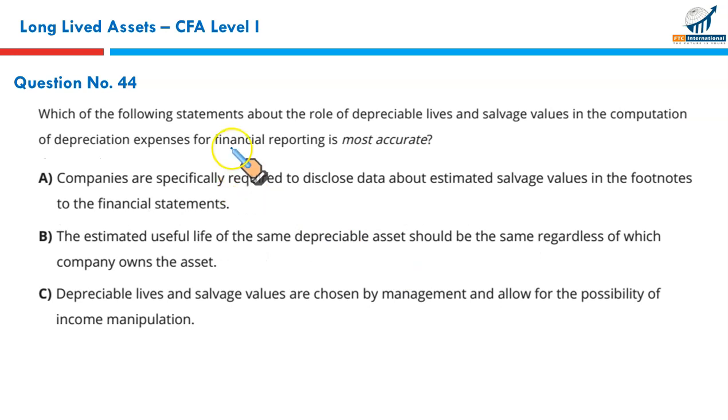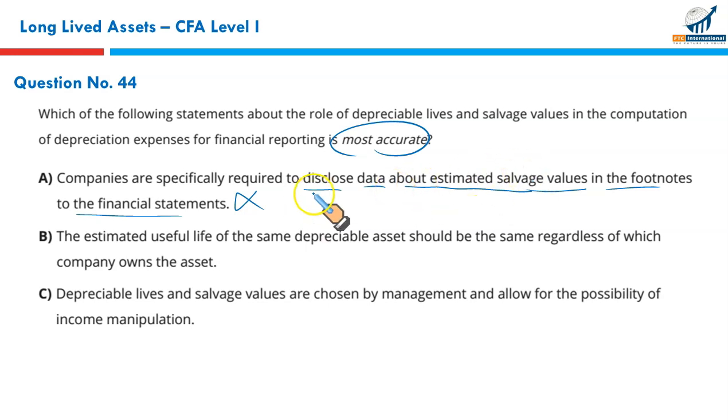Next, which of the following statements about the role of depreciable lives and salvage values in the computation of depreciation expense for financial reporting is most accurate? A. Companies are specifically required to disclose data about estimated salvage values in the footnotes to the financial statement. There is no such requirement. It's purely the management's prerogative to select the estimated salvage value. Not required.